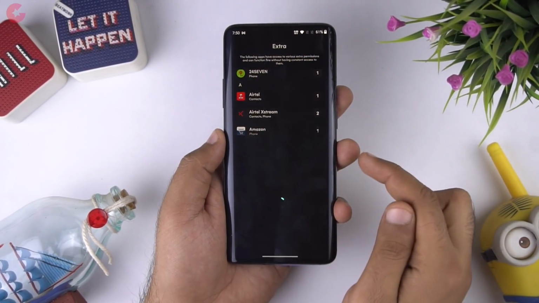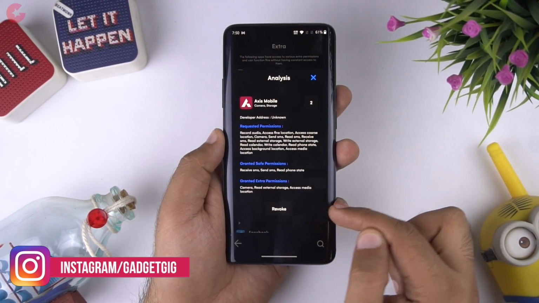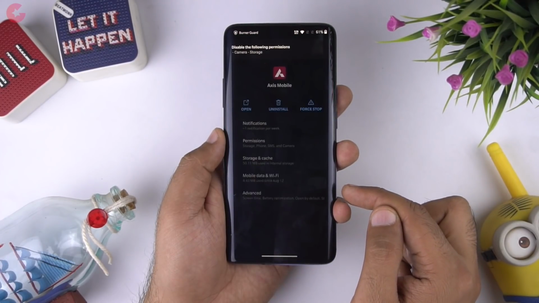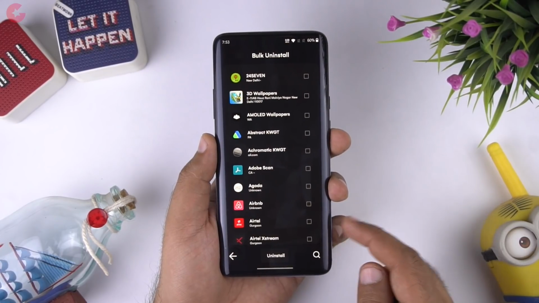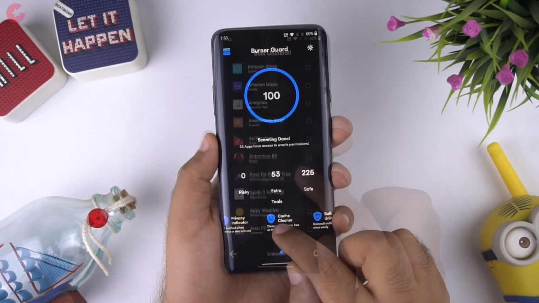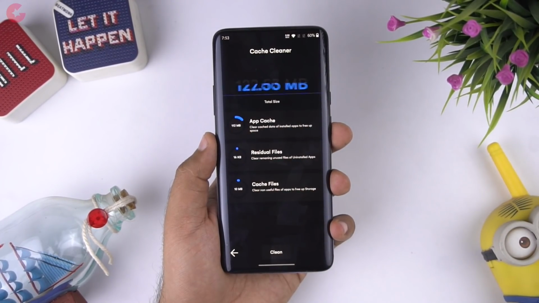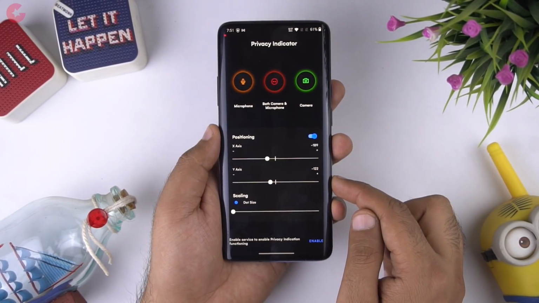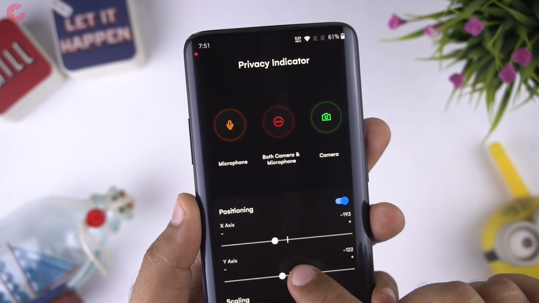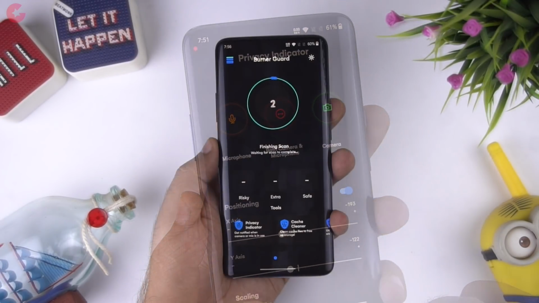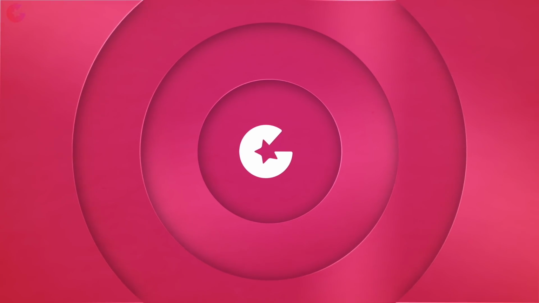And here you can remove the risky apps, and also if you have granted a permission to an app which it doesn't require, then it will be listed under extra. Apart from the app scanning, here you also have the option to bulk uninstall apps and also a logger which keeps a track of the permissions which you grant or deny to an app. And lastly, you get the privacy feature, which is something similar to iOS. And here you can see the dot on the top when your phone accesses the camera or mic. Overall, Burner Guard is a must-have app on your phone these days, so definitely download this one.